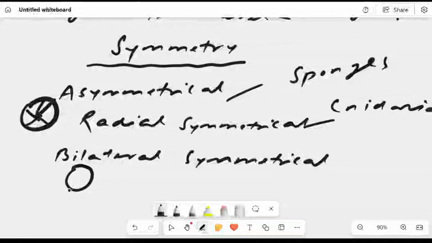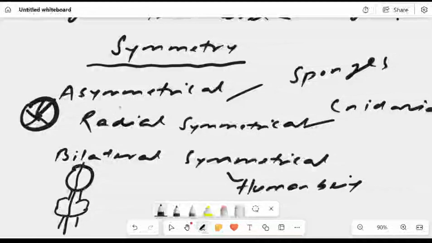Bilateral symmetrical, have a look at that. If we divide them from the center, they are divisible laterally into right and left halves, and the shape is almost equal. And the best example is human being.